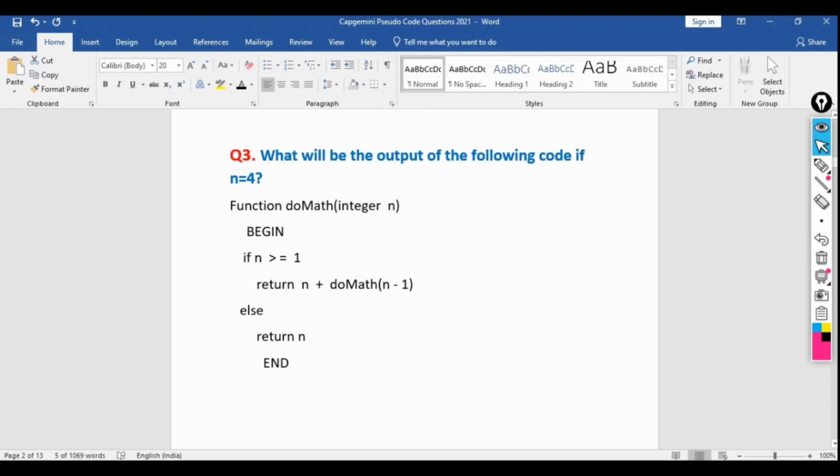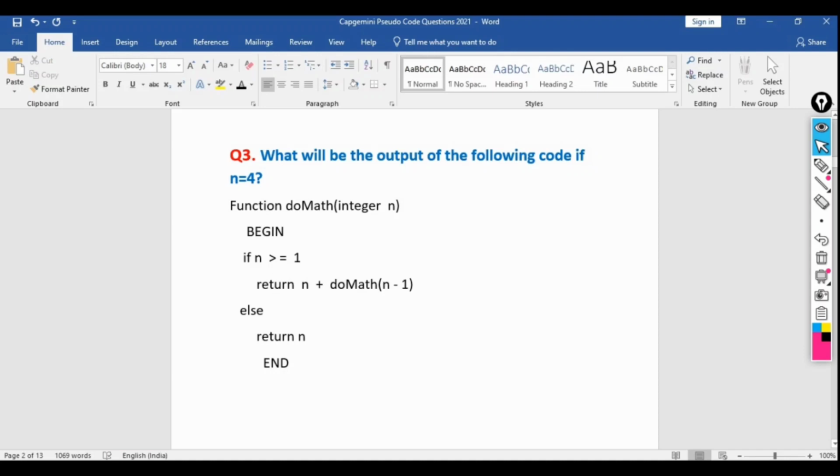So what will be the output of the following code if n equal to 4? So again, a pseudocode question. This is the function do math integer n. Inside this function we are passing the argument. So what is the value of the argument here, or what is the value of the thing we are passing here? n equal to 4. We are passing 4 inside this do math function. So begin, that means we are beginning the function, or executing the function.